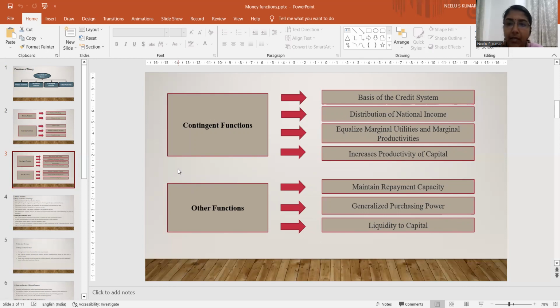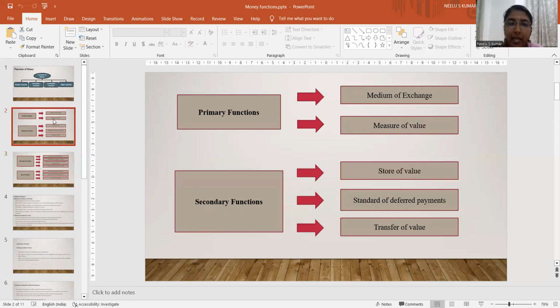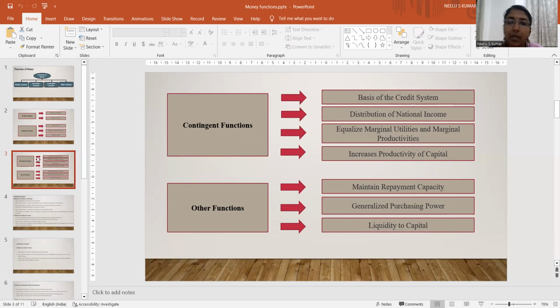These are the four major different functions of money. So the functions of money we can categorize: primary function, which includes medium of exchange and measure of value. The secondary function, which includes store of value, standard of deferred payment, and the transfer of value. And the third function, that is contingent function, with basis of credit system, distribution of national income, equalize marginal utility and marginal productivity, and money helps in increasing productivity of capital.